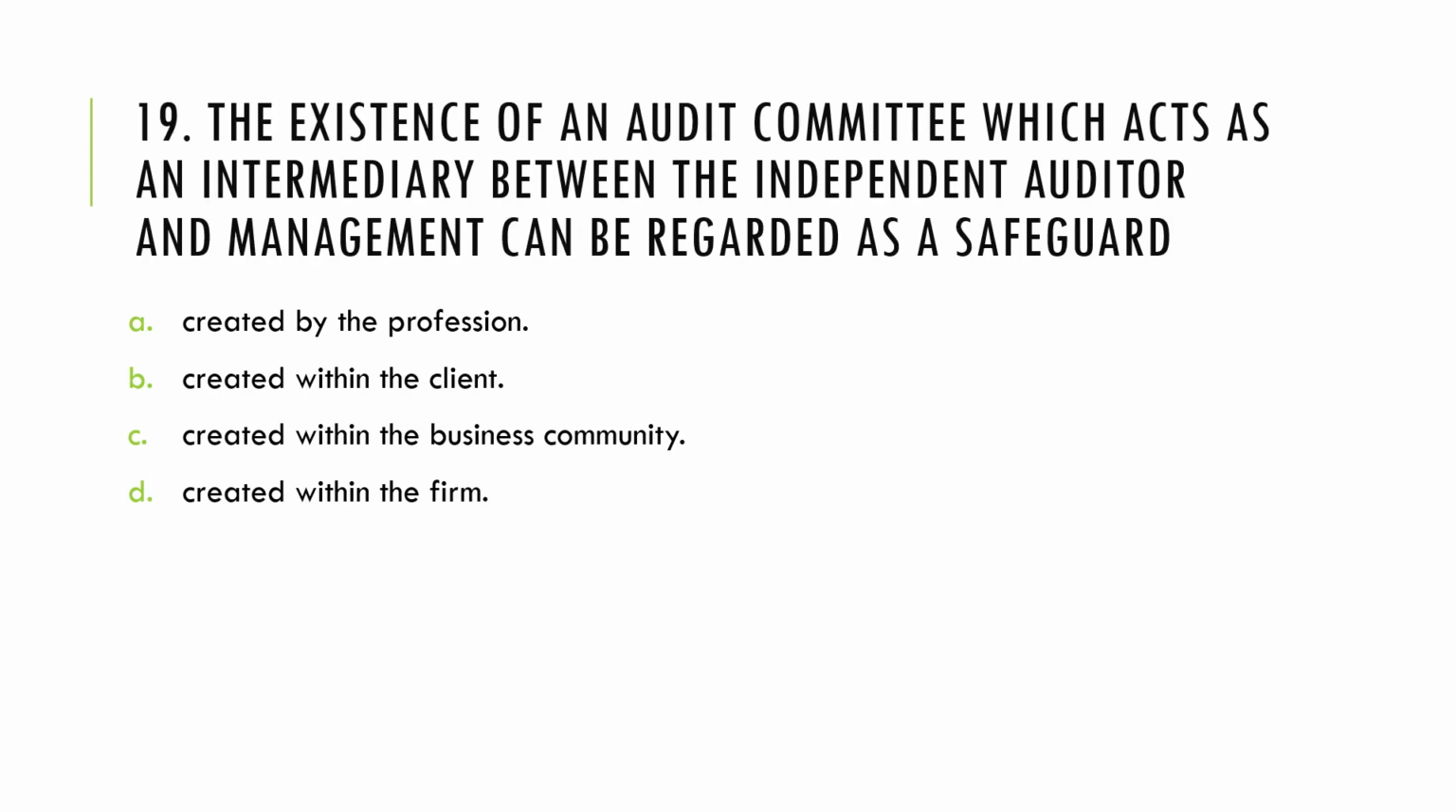Number 19, the existence of an audit committee which acts as an intermediary between the independent auditor and management can be regarded as a safeguard. Letter A, created by profession. Letter B, created with the client. Letter C, created within the business community. Or letter D, created within the firm.